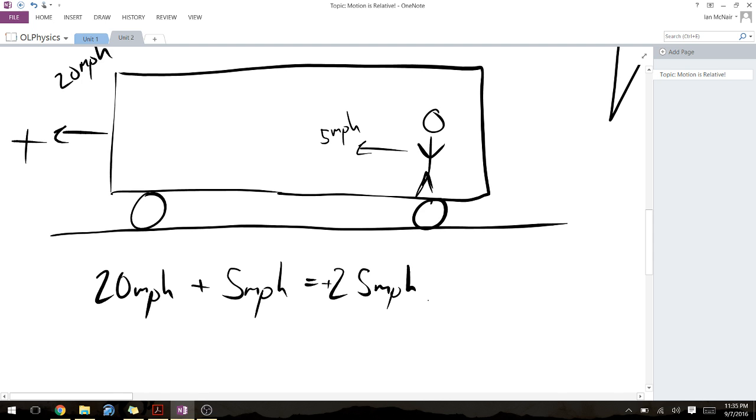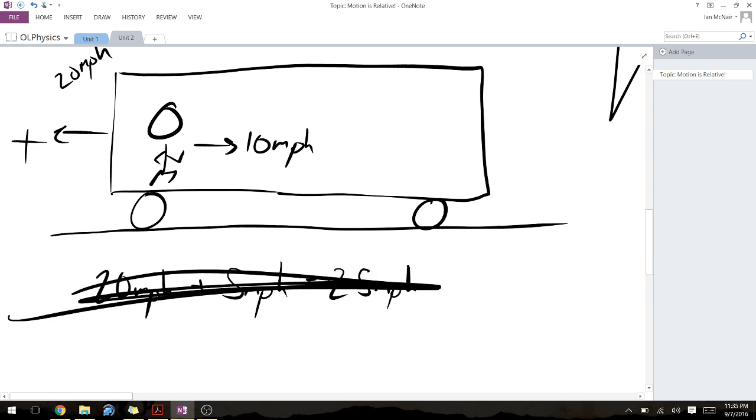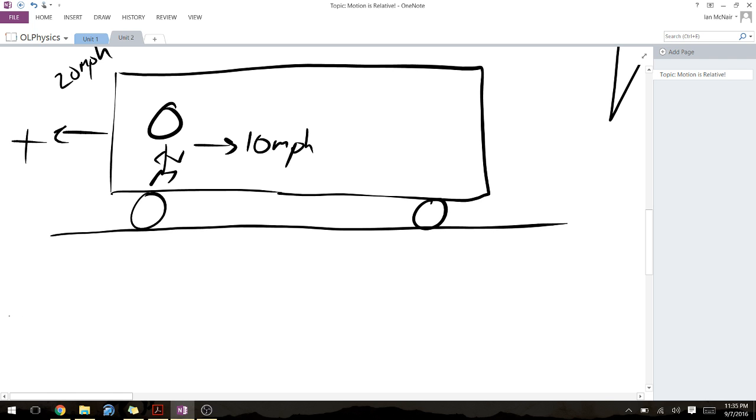Now, what if something opposite happens? So let's say he is now over on this side, and he wants to begin walking down this way. Let's say he's in a hurry for whatever reason, moving at 10 miles an hour. So now we know that the bus is moving 20 miles an hour, but this guy is moving at 10 miles an hour in the opposite direction.